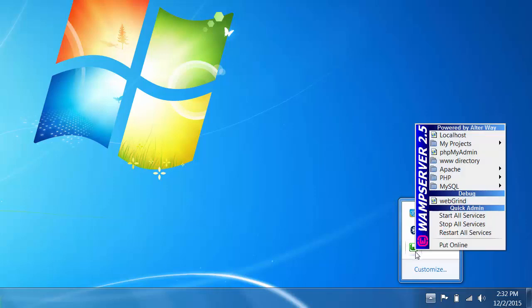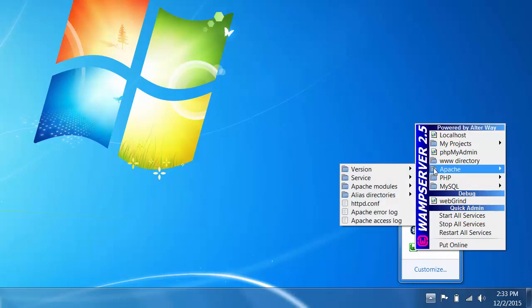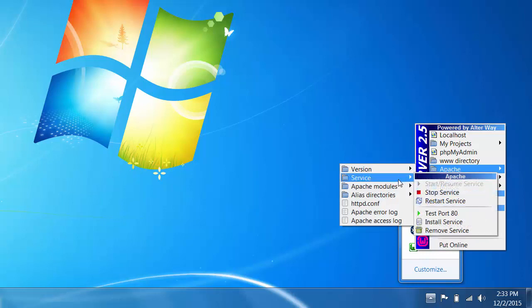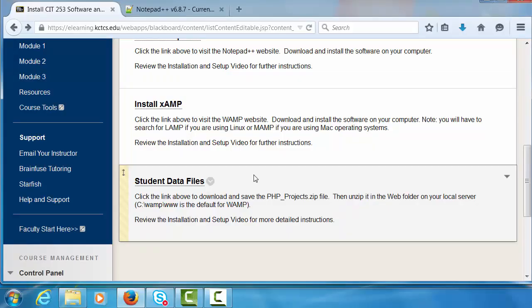With the application running, click the WAMP server icon to display available menu options. If you click Apache and Services, you can see that you have the Stop and Restart services and the Start Resume services grayed out, verifying that the Apache service is running.